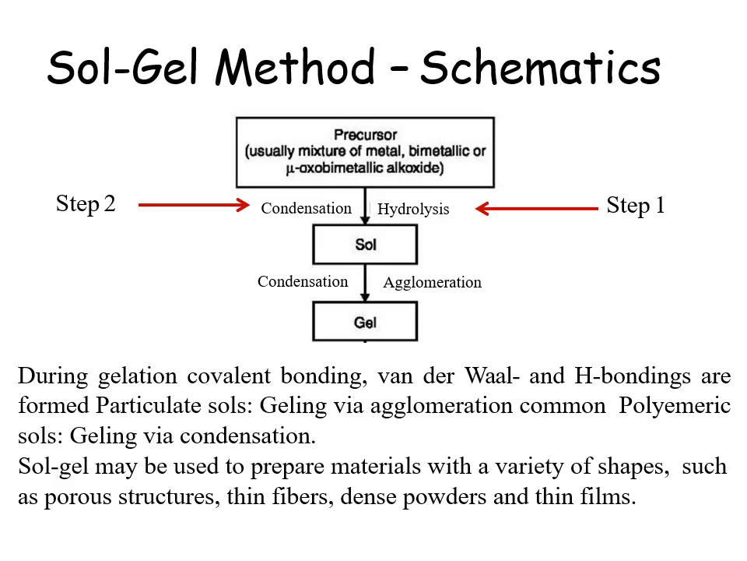In particulate sols, the gelling takes place via agglomeration, while in common polymeric sols, gelling takes place via condensation. Sol gel may be used to prepare materials with a variety of shapes such as porous structures, thin fibers, dense powders and thin films.